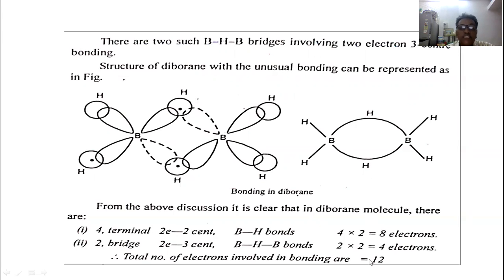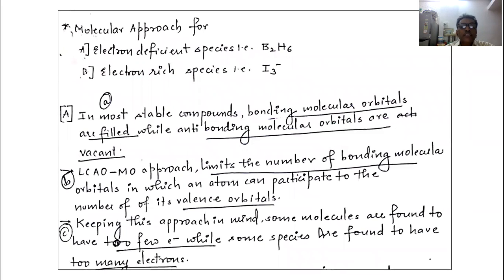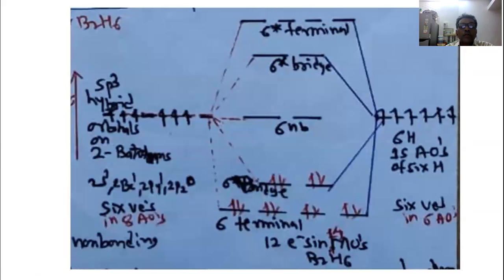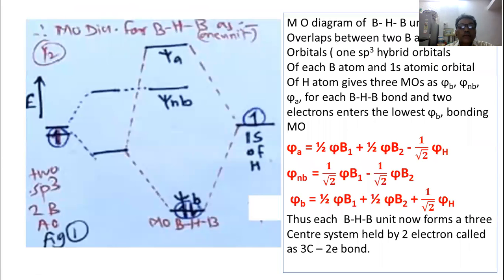In this way we explained the bridge formation on the basis of hybridization, on the basis of valence bond theory. Let us now explain this on the basis of molecular orbital theory.